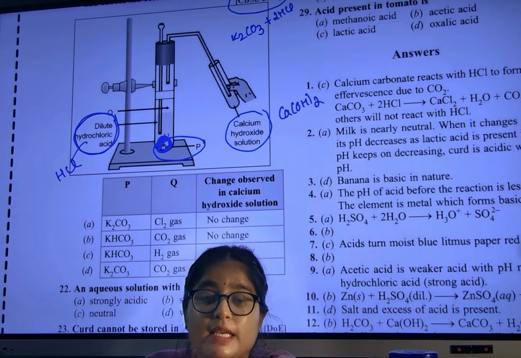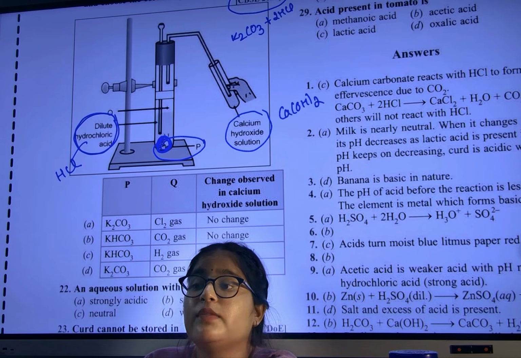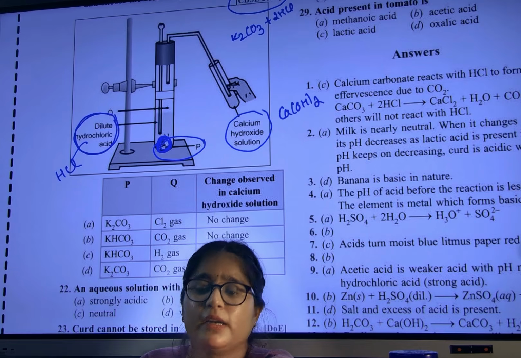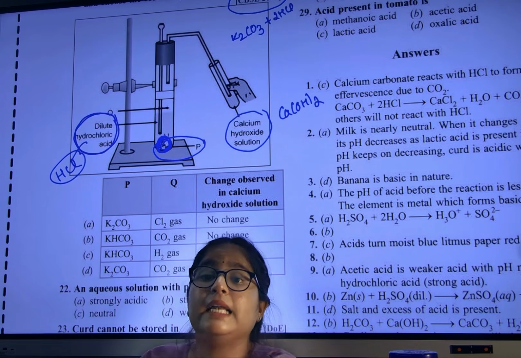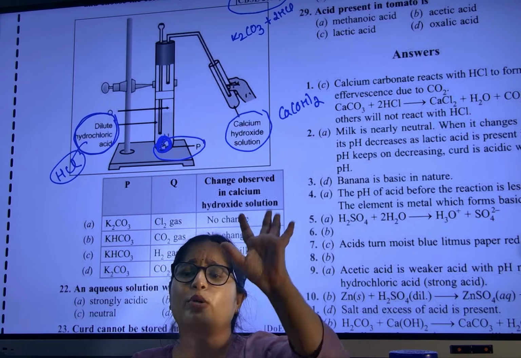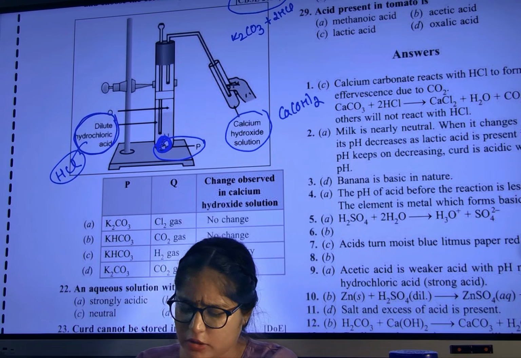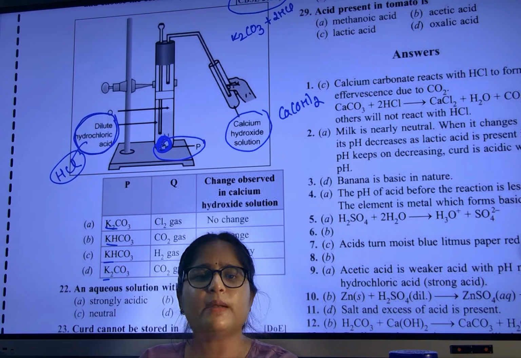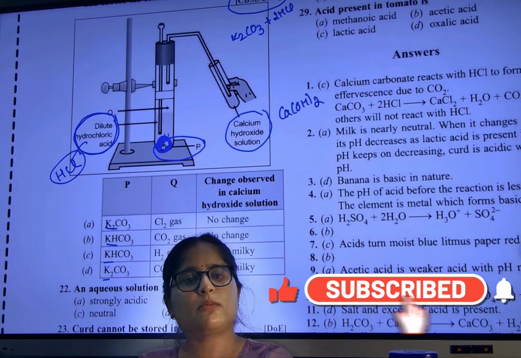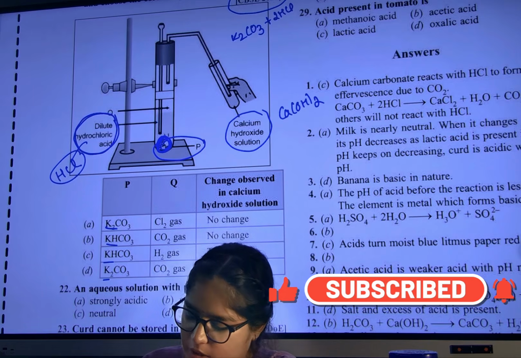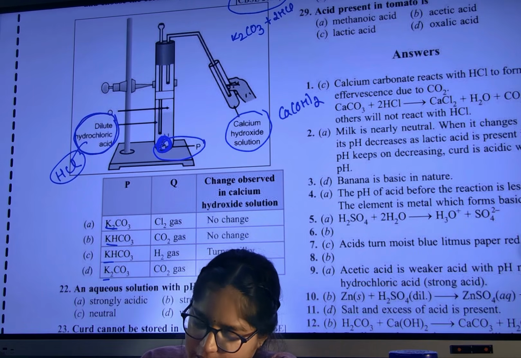Any carbonate reacting with HCl, I have told you, like calcium carbonate. Here calcium is not given in the options, so I will take potassium, no problem. Carbonate is important. So potassium carbonate will react with HCl.